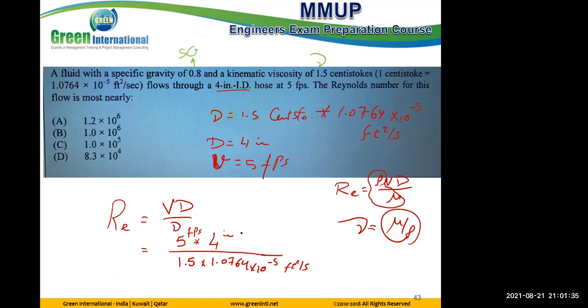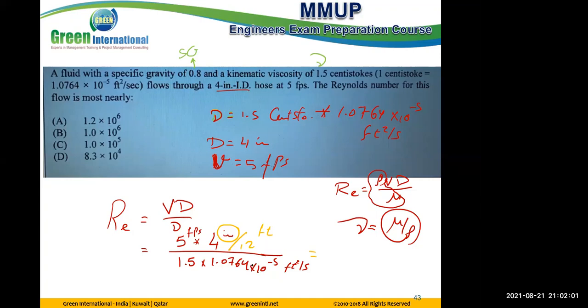Why? Because this is 4 inches, and inch is not matched with feet. This is the trick in British problems for the exam. They play a lot with you this way. They give you British units that do not match each other, so this inch should be converted. I divide by 12, so now it is feet. Now we can continue solving.